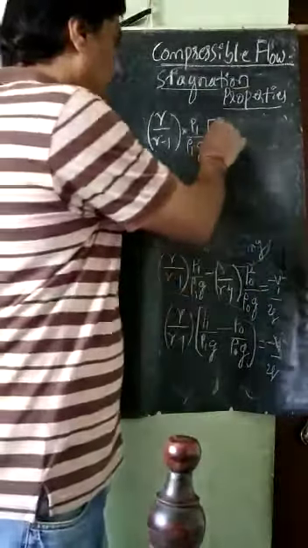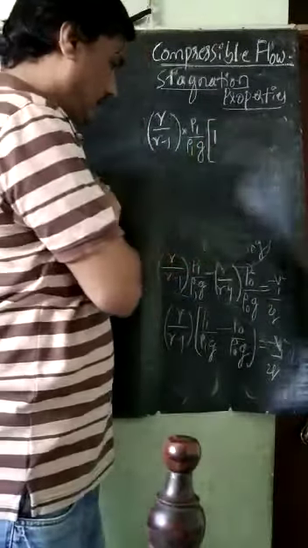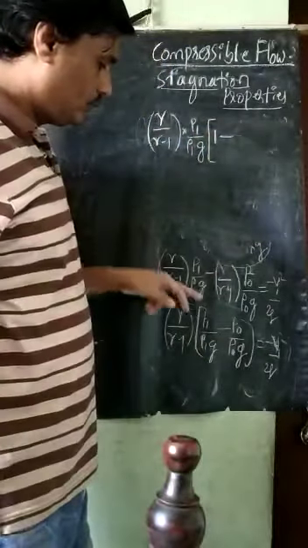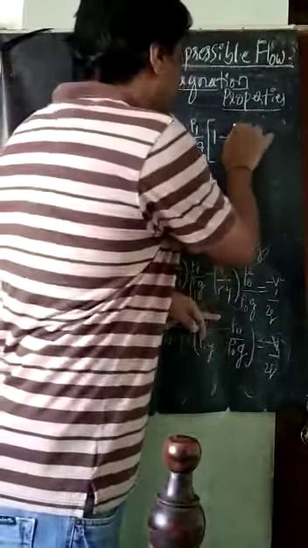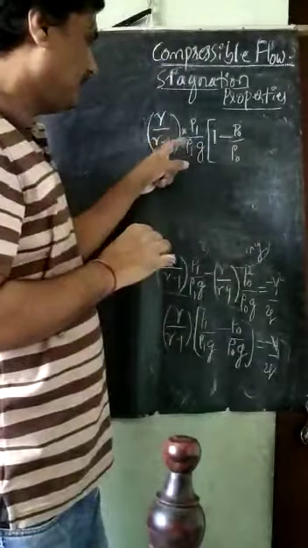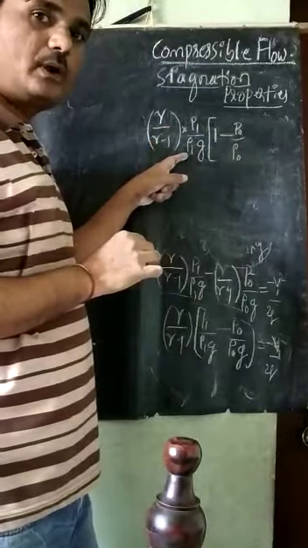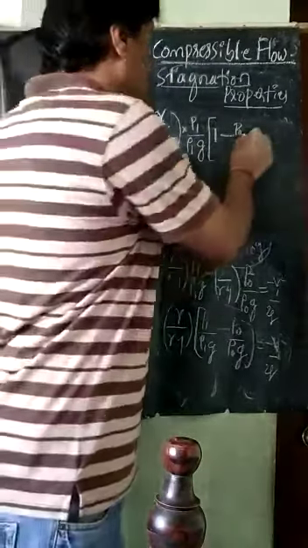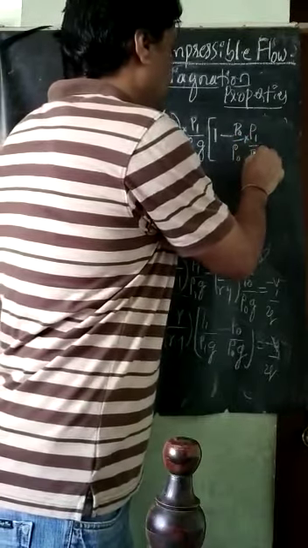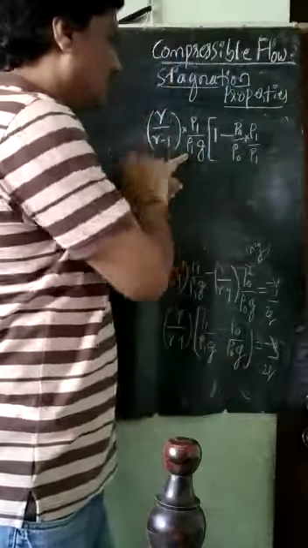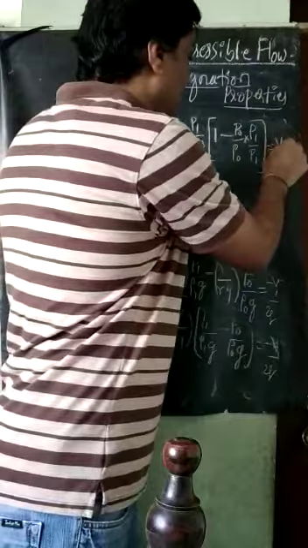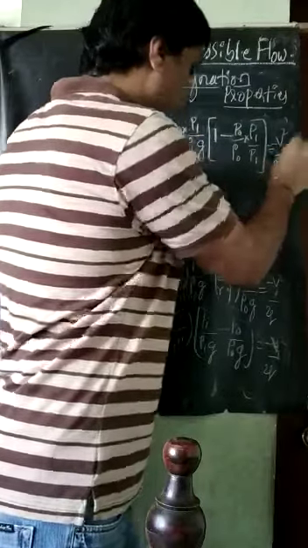It is 1 minus P naught by rho naught, as usual. Because I have taken out P1 by rho 1 G, it has to be multiplied by rho 1 by P1. As usual G is taken out, no problem at all. So this is equal to minus V1 square divided by 2G.